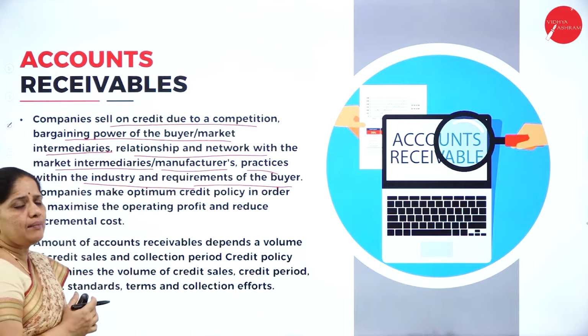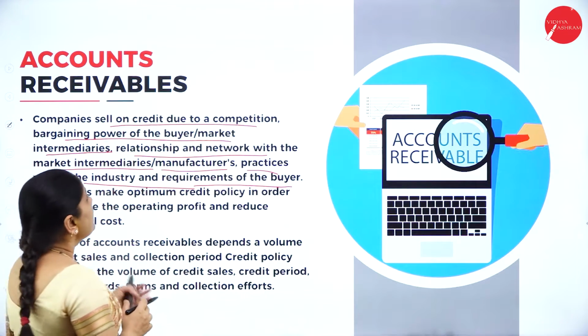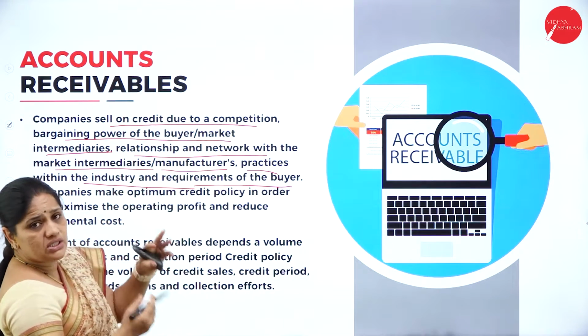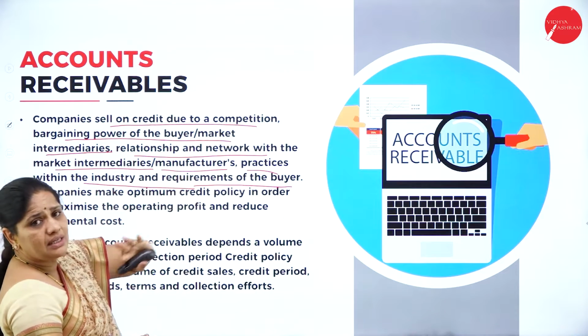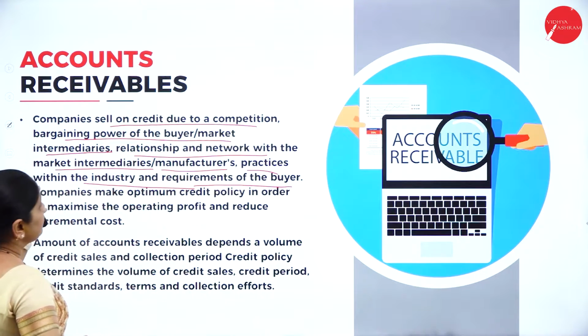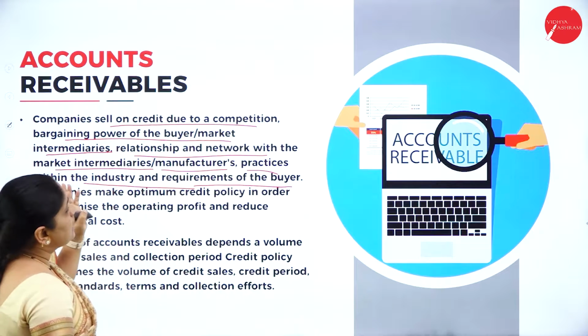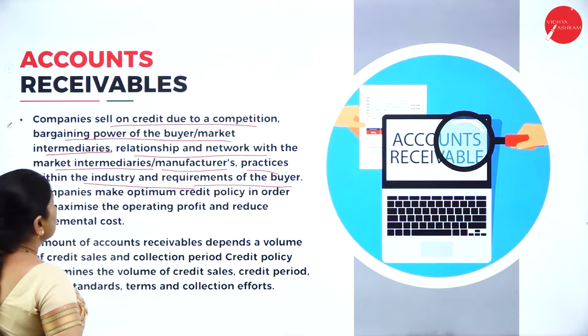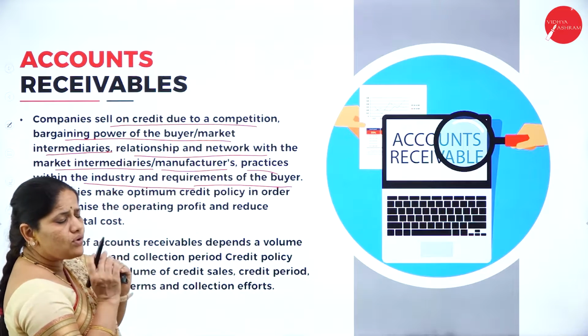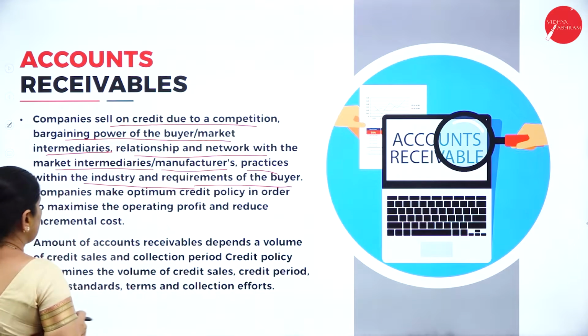So, why is the company compelled to sell on credit? It is due to competition. There is always competition and bargaining power of the buyer or the market, and also the relationship and network with the market intermediaries. All this is forcing the company to sell on credit.